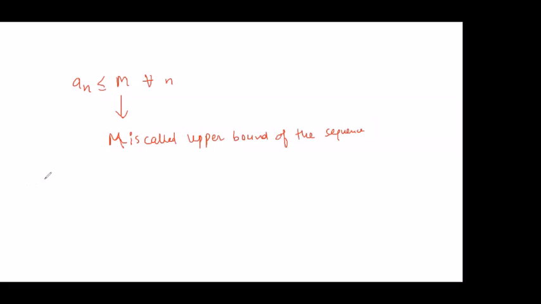Now I'll go back to the same example. Say you have 1 by n. So all of us know that 1 by n is less than or equal to 1, and at the same time it is also right to write 1 by n is less than or equal to 2, 1 by n is less than or equal to 3, for all n.